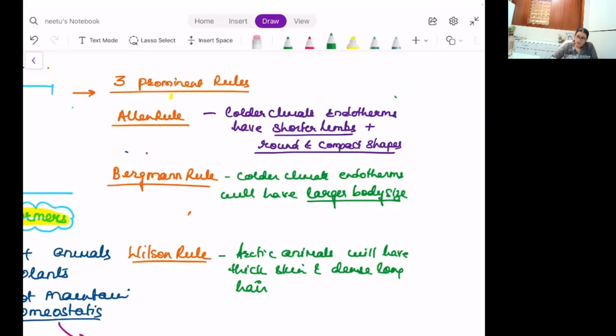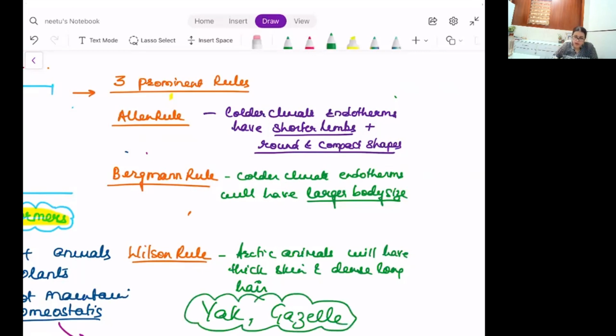Bergmann's rule. We know that we have organisms with the thick fur coating if they are right there in the colder climate. Wilson's rule can easily be applied to yak, gazelle. They have got very thick skin coating because they have to bear the cold, grim winters that we experience in Tibetan plateau. Larger body size is very well depicted with polar bear.